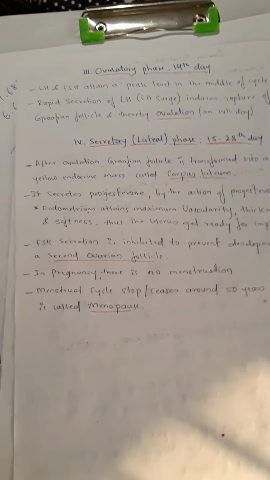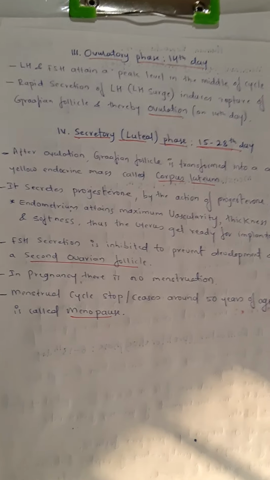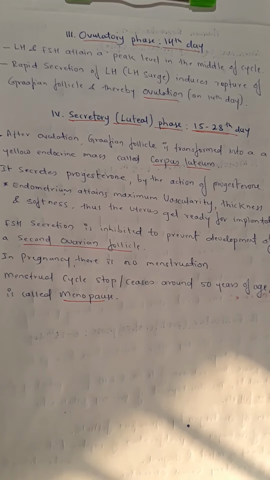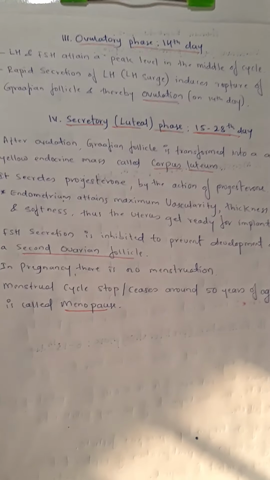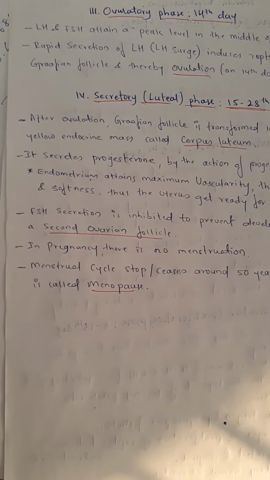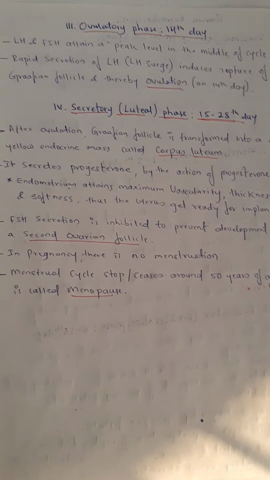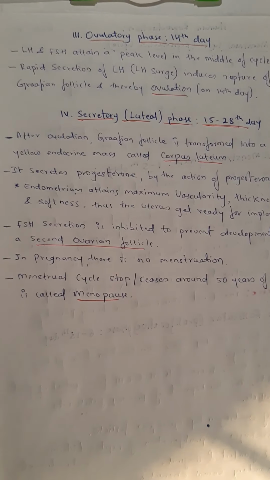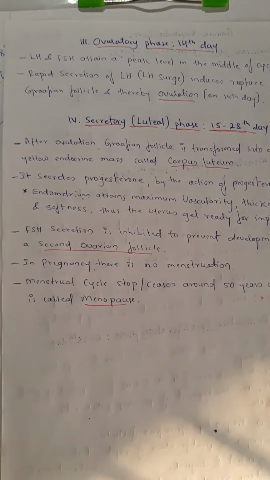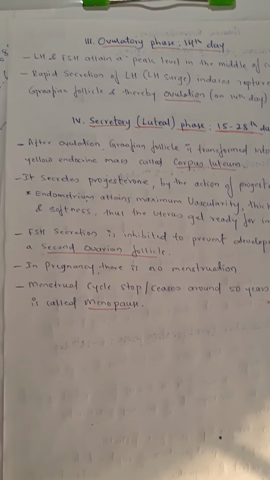In the second phase, we have studied proliferation, which is nothing but the repair of all the ruptured linings of the female reproductive tract, then development of follicles, primary follicle into secondary follicle. So those things happen in the proliferative phase, 6 to 13 days, the second phase.